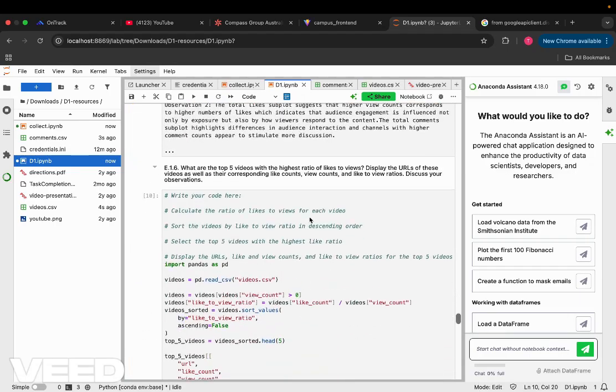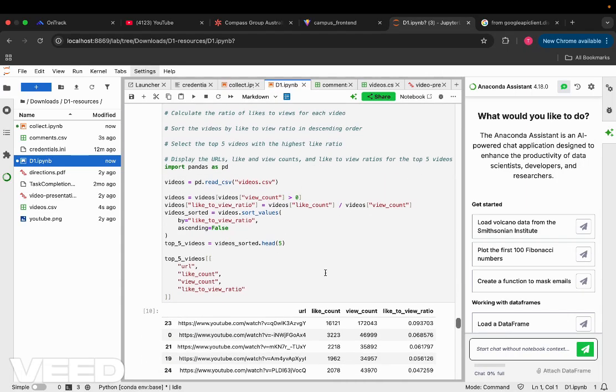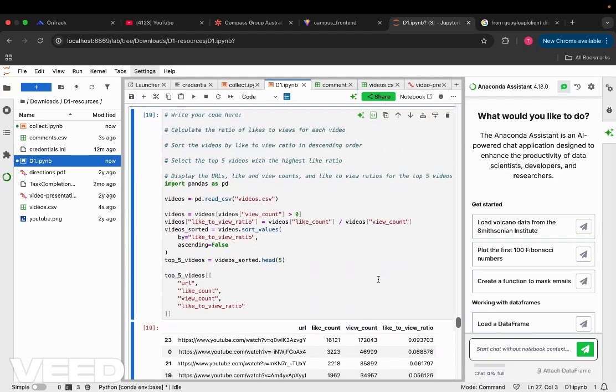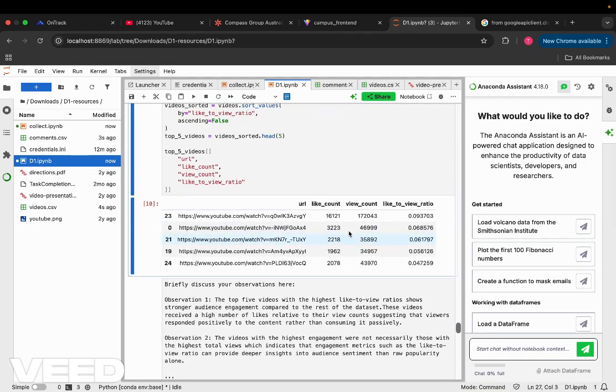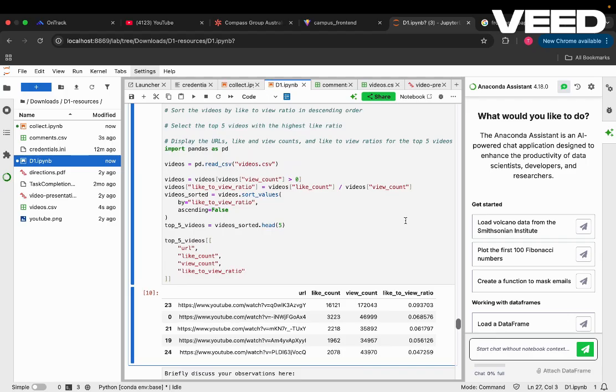Moving to the second question, we have to print out the top 5 videos with the highest ratios of likes to views. I've written the code here, and these are the top 5 like to views ratios. For the observation of this, I think the top 5 videos demonstrate stronger audience engagement compared to the dataset average, because the videos received a high proportion of likes relative to their view counts, which shows that the viewers respond very positively rather than consuming the content passively.